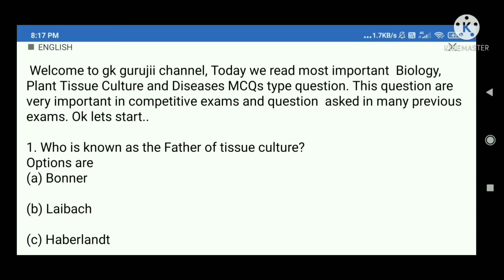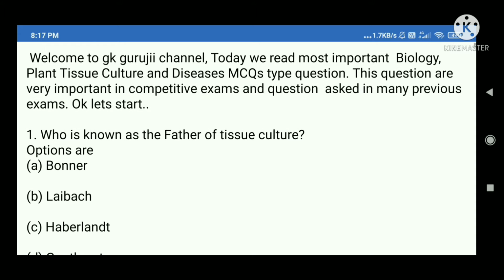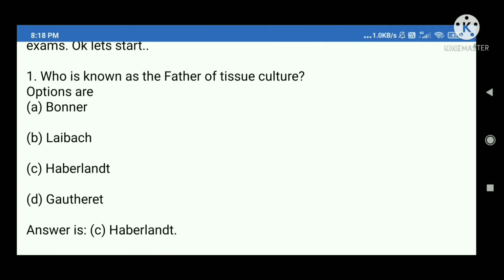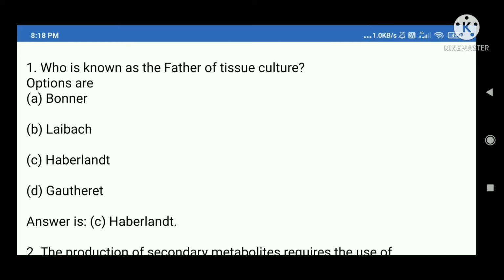Today we read most important biology, plant tissue culture and diseases MCQ type questions. These questions are very important in competitive exams and were asked in many previous exams. Okay, let's start. 1. Who is known as the father of tissue culture?